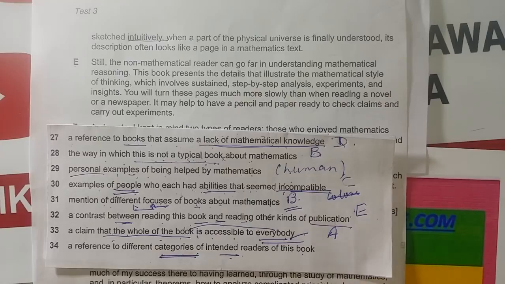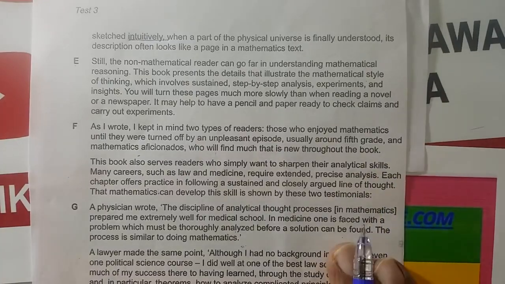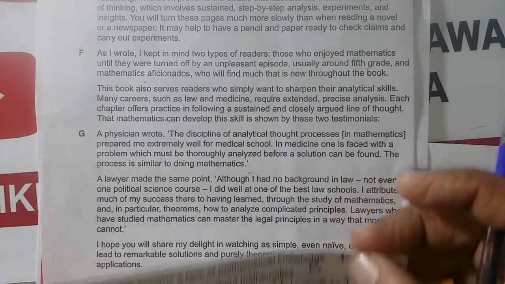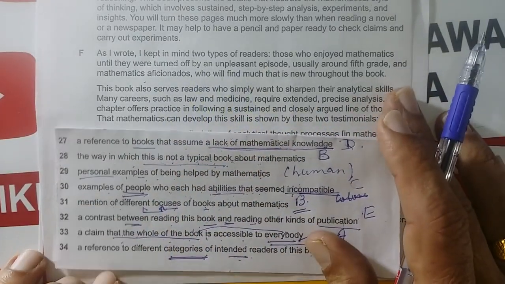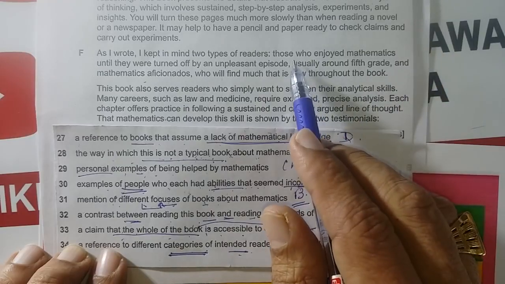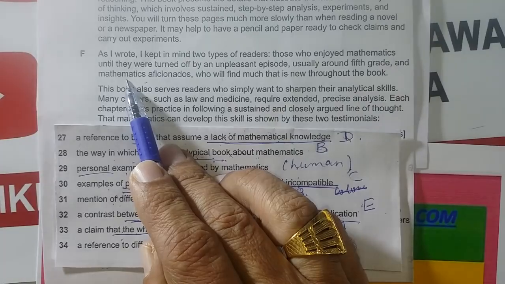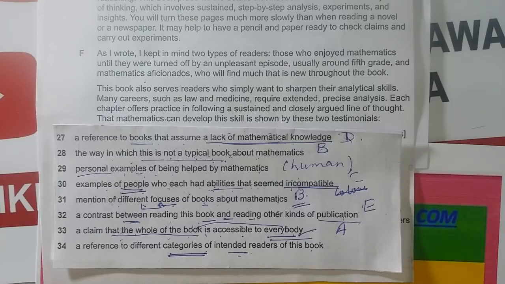Two are left. A reference to different categories of intended readers of this book. This I am going in description, because when I do so, this video may take more time, because I am describing the things on the spot also. As I wrote, I kept in mind two types of readers. So here he is saying two type of readers. Those who enjoyed mathematics until they were turned off by the unpleasant episode, usually around 5th class. He is saying something here also, we can check.